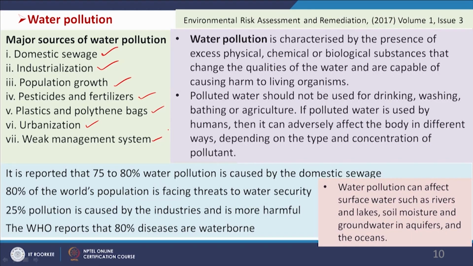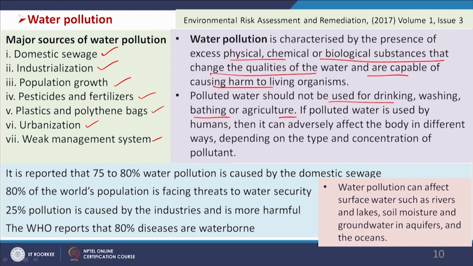And then urbanization is another source, and weak management systems. If our management system is not that strong, proper treatment will not be possible. So, easily the surface water will be contaminated, or even the groundwater will be contaminated. So, that way the pollution will be taking place. And you see, water pollution is characterized by the presence of excess physical, chemical or biological substances that change the qualities of the water and are capable of causing harm to living organisms, and polluted water should not be used for drinking, washing, bathing or agriculture. We will be seeing the standards in the next chapters.